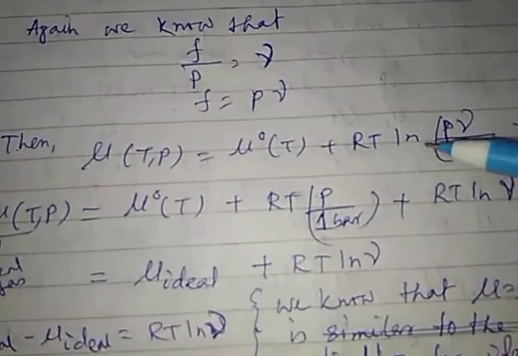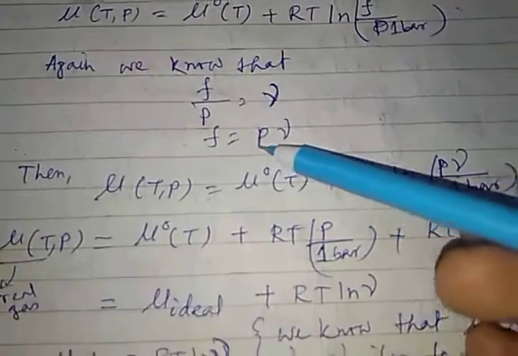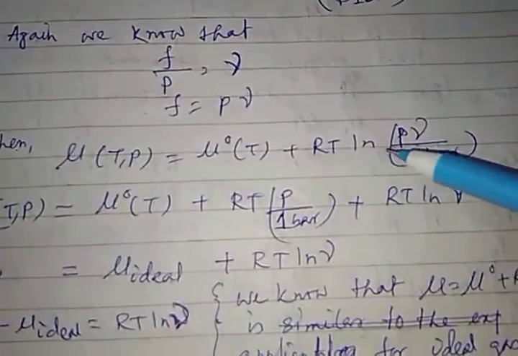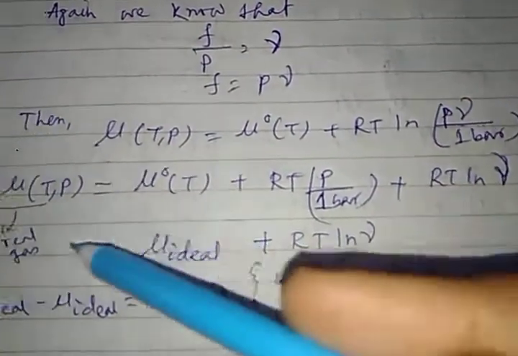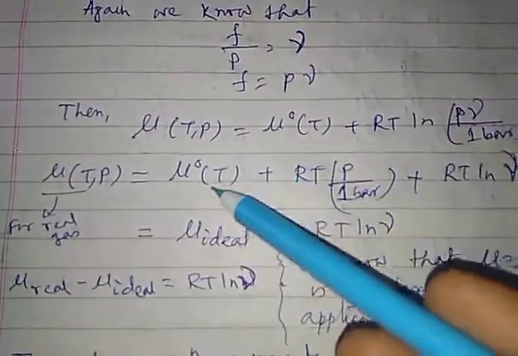If I replace the F term with this expression, then my equation becomes ln P gamma by 1 bar.